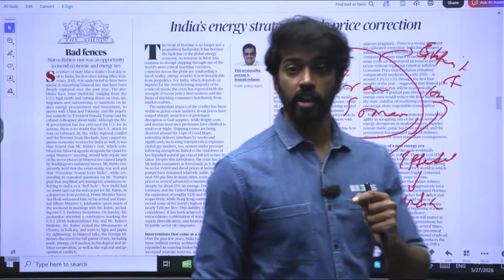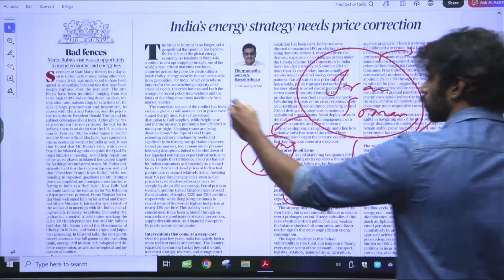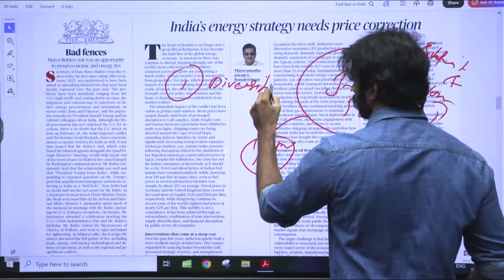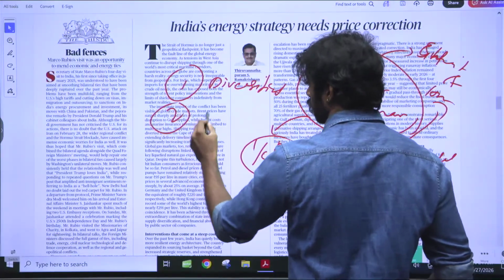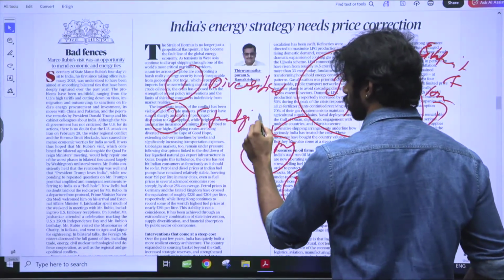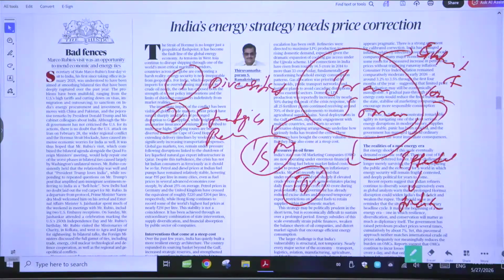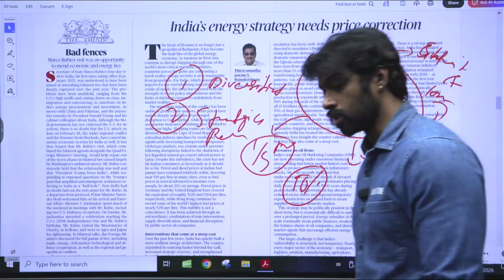And why has it happened? The main reason is, one, diversification of supply. India diversified supply. Second thing, strategic reserves. Strategic reserves is another aspect. First thing is diversification. India has diversified its supply chain.